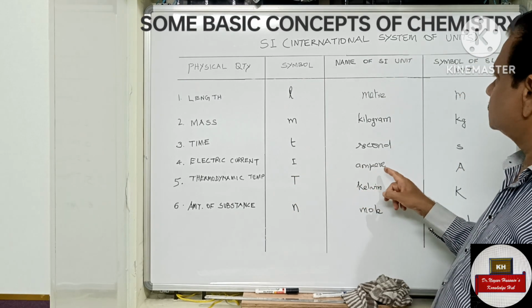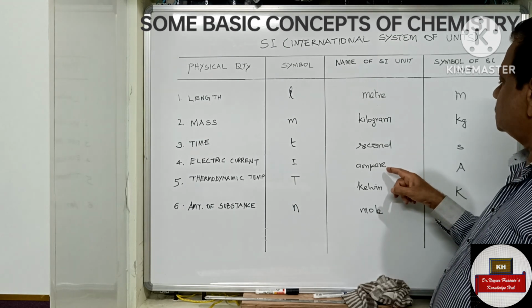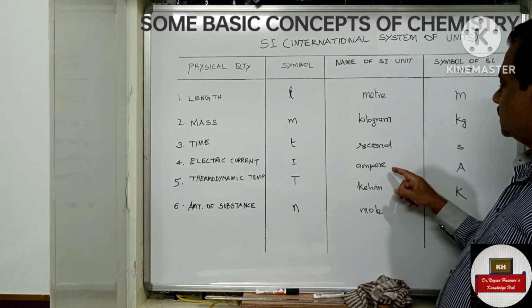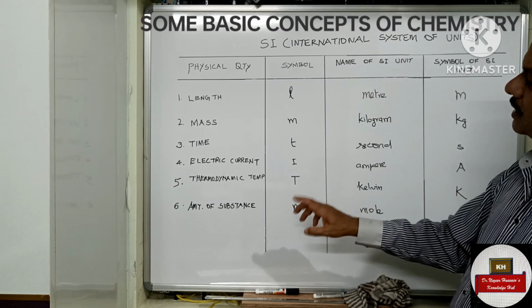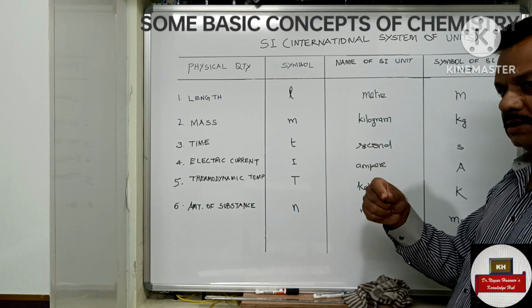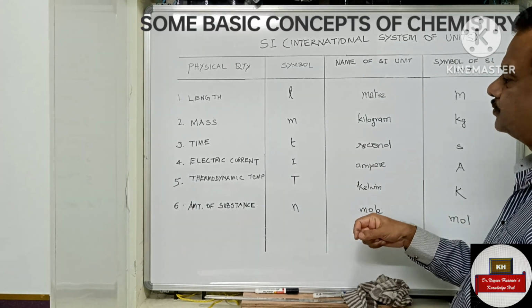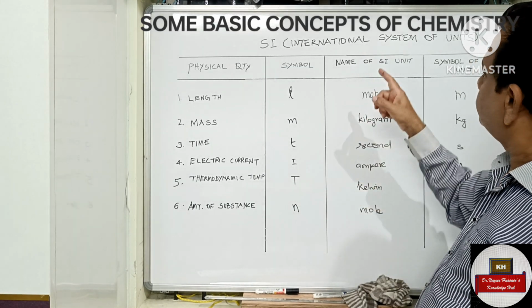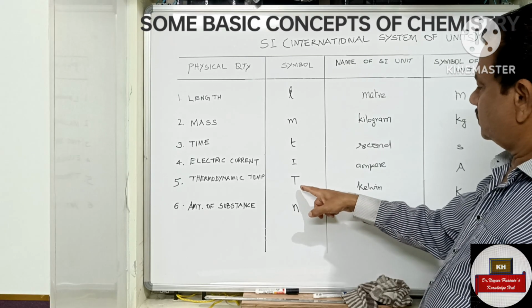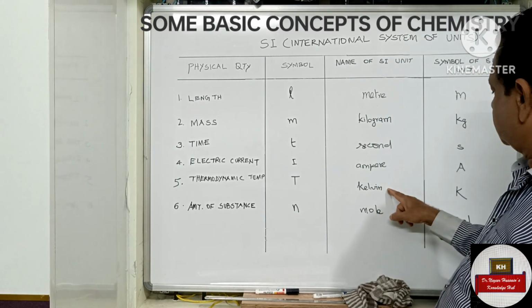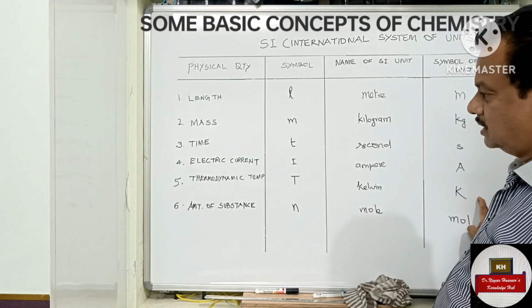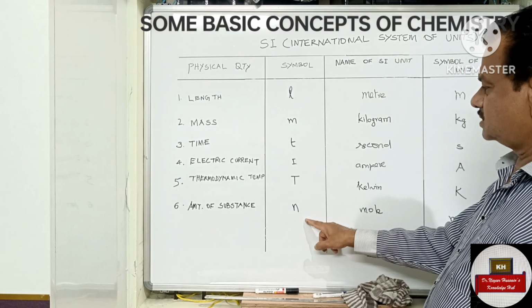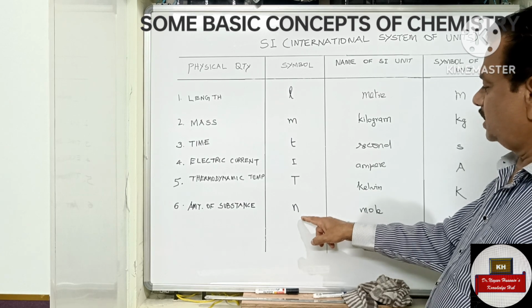Electric current, I, the name of the unit is ampere. We measure the current in amperes. The symbol of this unit is A. Then we have temperature measurement. Usually we measure in degrees centigrade, but in SI units we measure temperature in Kelvin. The symbol is K. You will learn what K is a little bit later. For amount of substance, the symbol is n.